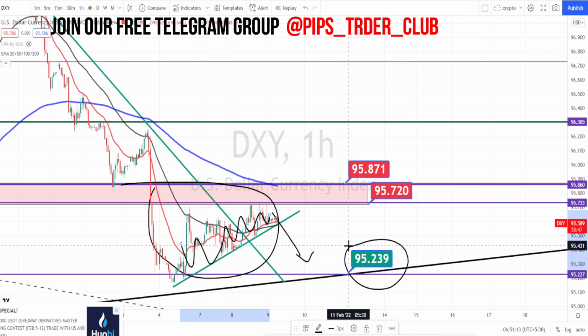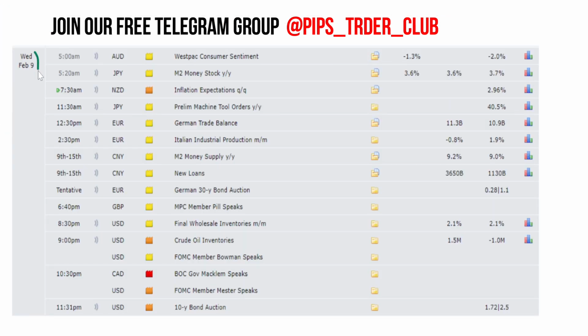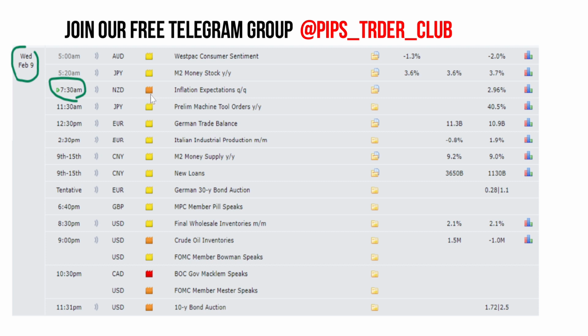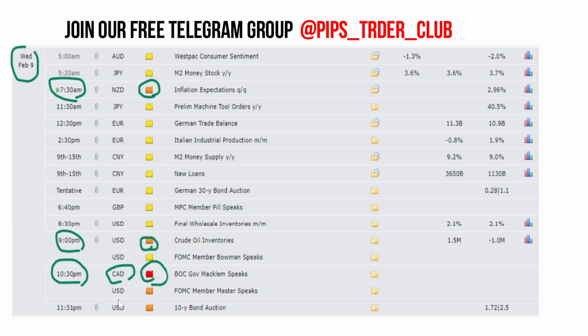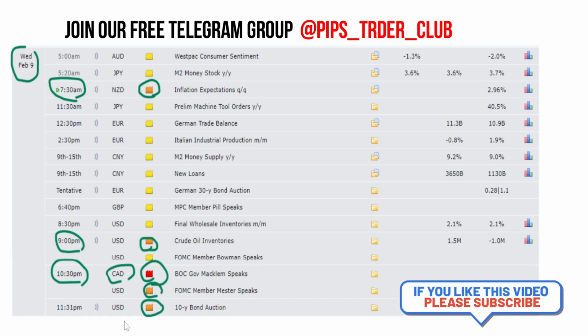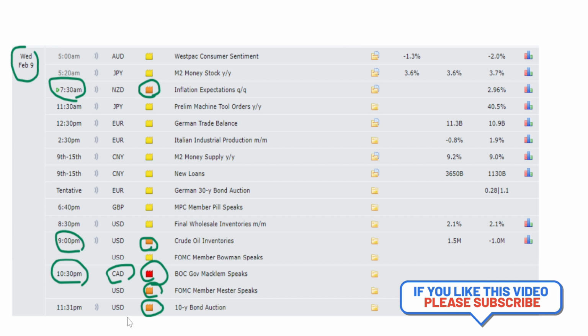Let us look at the economic calendar. So today is Wednesday, 9th February, and when we look at the economic calendar, at 7:30 AM we have New Zealand dollar medium impact news, and as we scroll down, at 9 PM we have a medium impact news for US dollar, crude oil inventories. Then as we scroll down, at 10:30 PM we have a high impacting news for Canadian dollar. Then following that we have medium impacting news for US dollars also. So plan your trades accordingly. Let us start with the analysis.